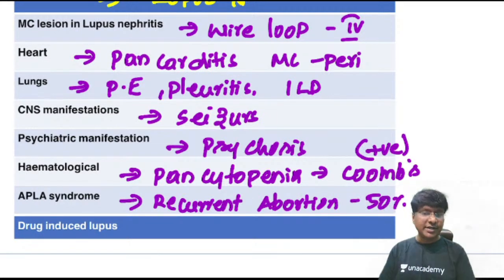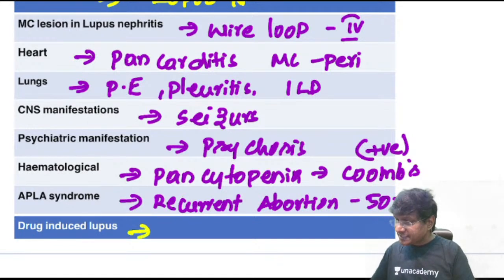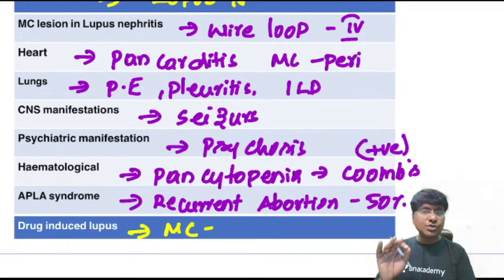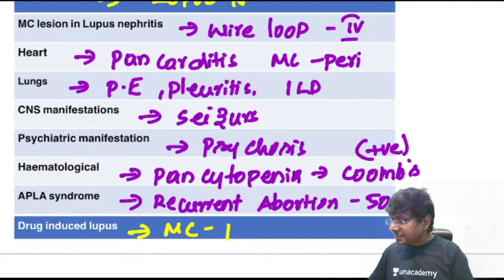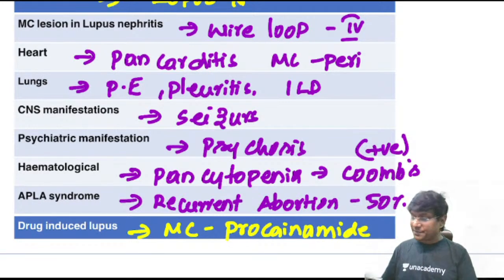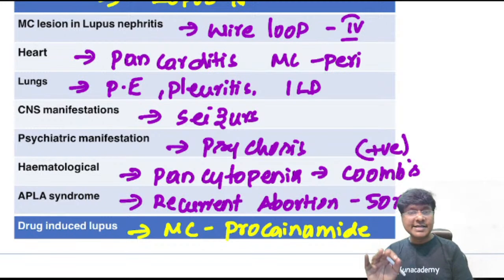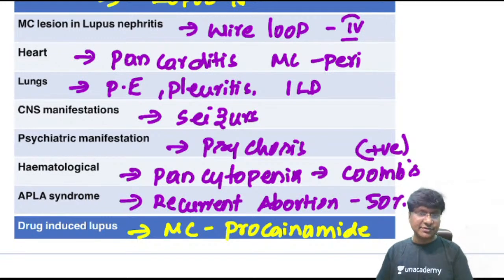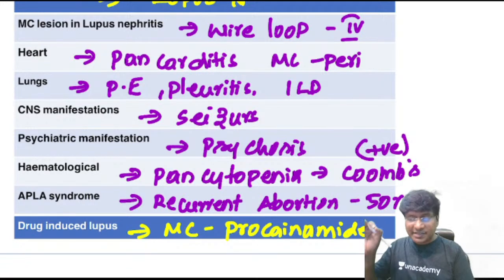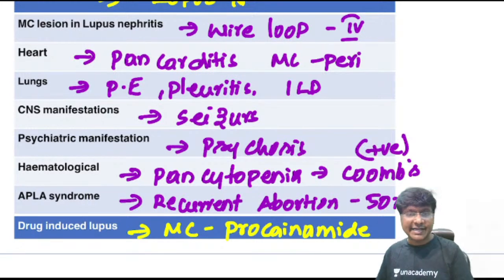Then coming to drug-induced lupus. So if the question is asked, what is the most common drug that will be causing drug-induced lupus? It will be procainamide. What is procainamide? It is class 1 anti-arrhythmic drug. Okay, right. So this is about the quick recap of the entire SLE.